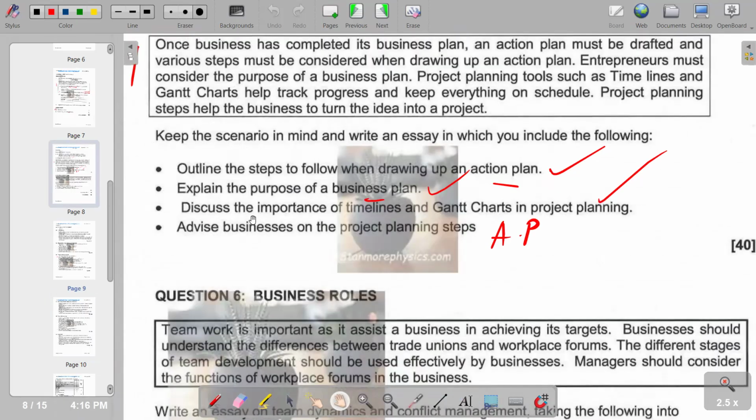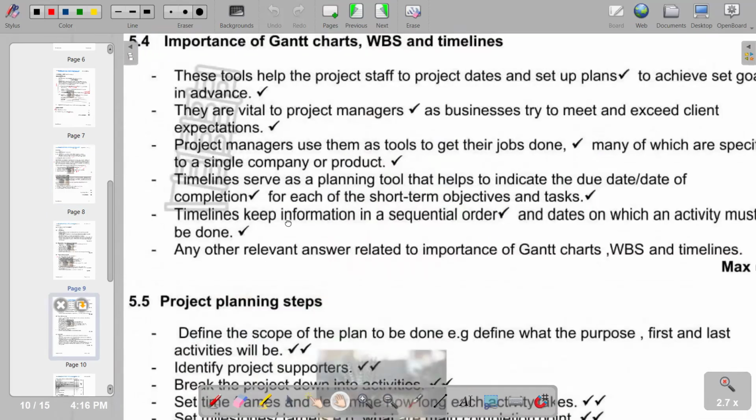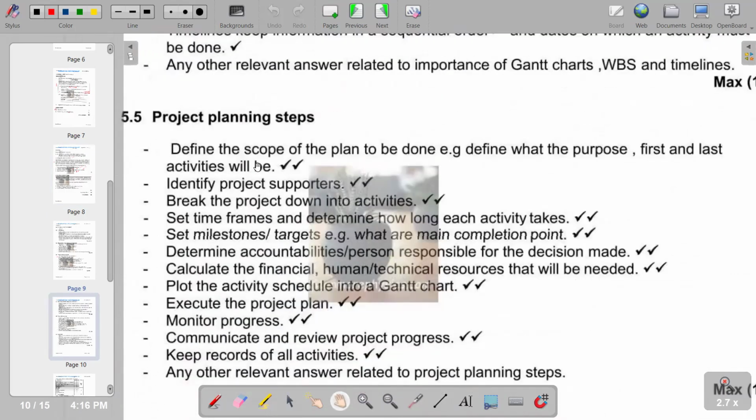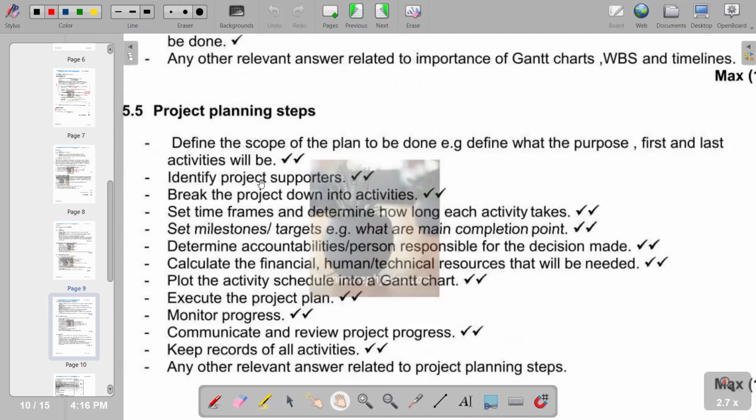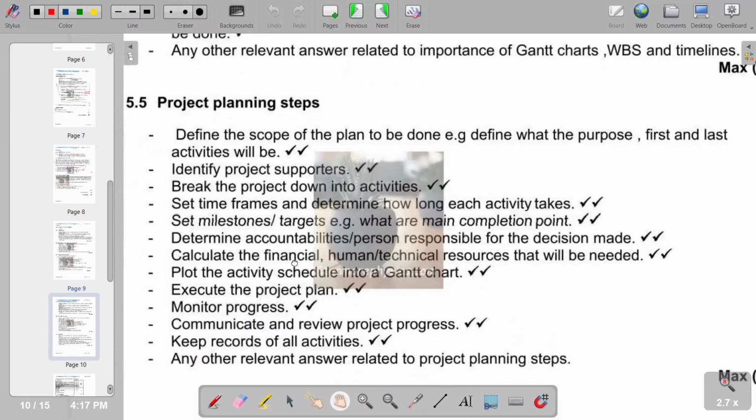And of course, we have got our additional part, whereby you have to advise businesses on the project planning steps. What should we advise businesses on the project planning steps? These are the steps: define the scope of the plan to be done, identify project supporters, break the project down into activities, set time frames, and determine how long each activity takes. Determine accountabilities, or the person responsible for the decision made. So these are some of the points that we can include on that part.